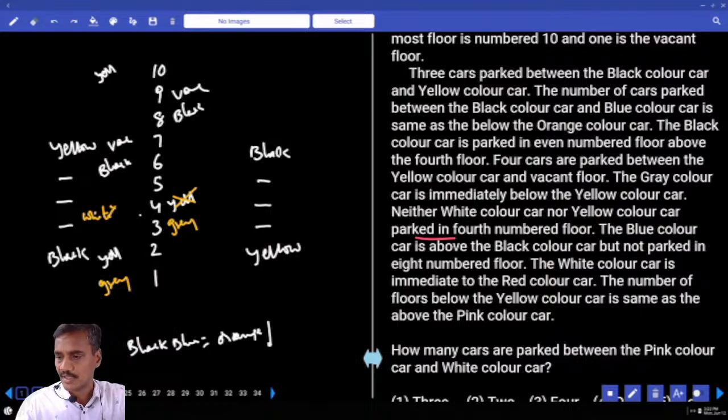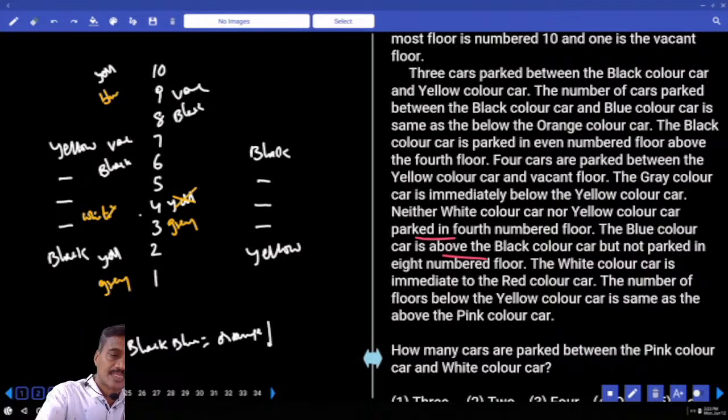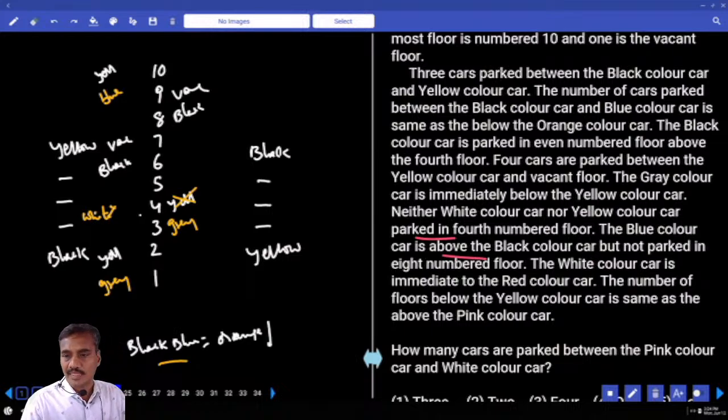The next one: the blue color car is above black but not parked on the 8th. Blue is above black but not on the 8th. And where can we have this blue? Blue can be either at the 9th place or the 10th place, isn't it? Blue is 9th or 10th. Now if you take blue at this place, then black and blue, how many cars are there in between black and blue? One, the number of cars parked between black and blue.